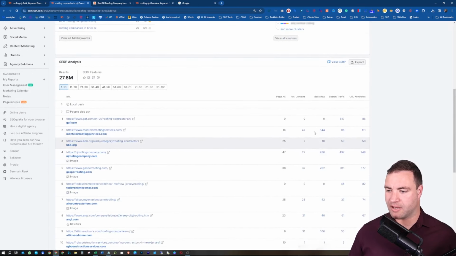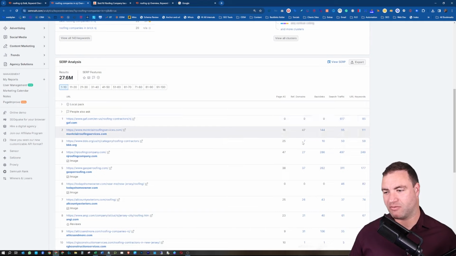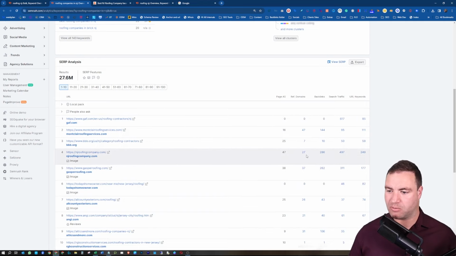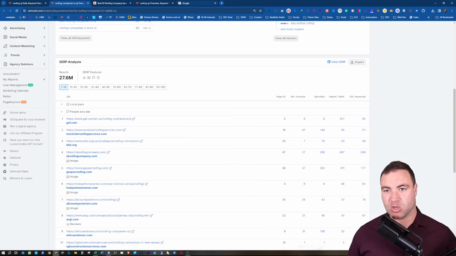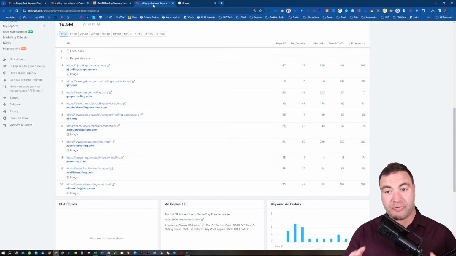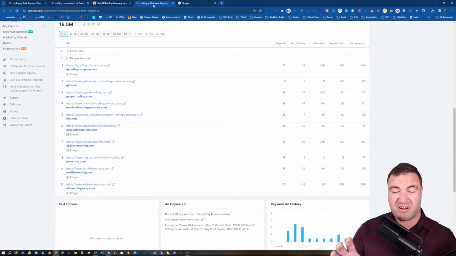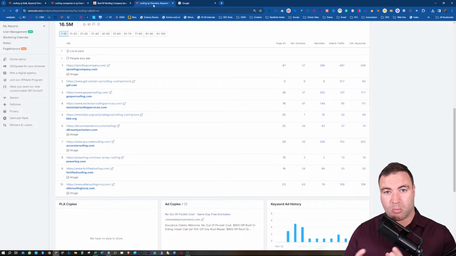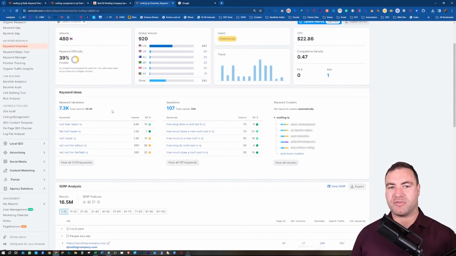So we can have a look at the referring domains. That's really what I'm looking at, guys. Page authority, backlinks, like referring domains is really where my eyes are fixated on. So I'm looking at that. And then my thought process right now is, well, these two keywords are very, very similar. SERPs look honestly very, very similar in competition.